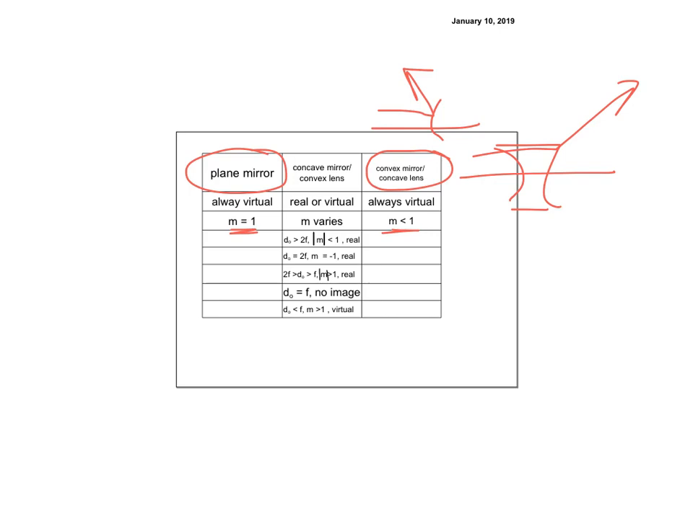But when we're dealing with a concave mirror, right? So a concave mirror would be going like this, and the light comes in and bounces down, right? Or we have a convex lens, right? Goes like this, and it bends it down, right?